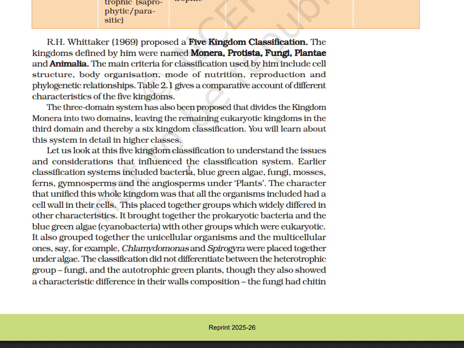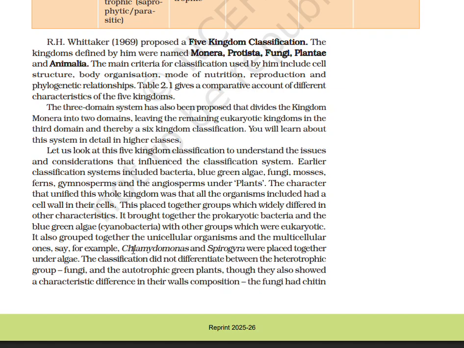Earlier, classification systems included bacteria, blue-green algae, fungi, mosses, ferns, gymnosperms, and angiosperms under plants. The character that unified this whole kingdom was that organisms had a cell wall in their cells. This placed together groups which widely differed in other characteristics. It brought together prokaryotic bacteria and the blue-green algae, cyanobacteria, with other groups which were eukaryotic. It also grouped together the unicellular organisms and the multicellular ones.